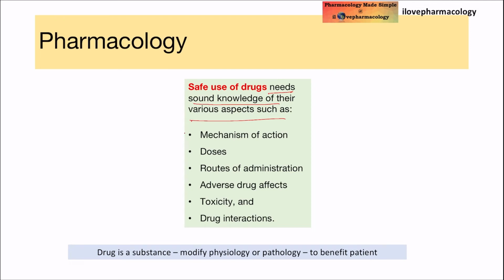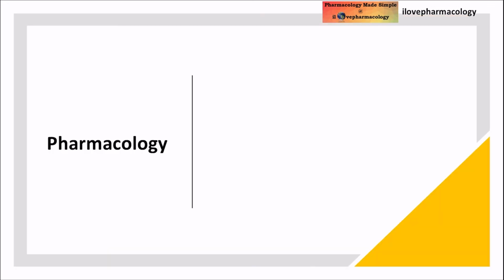You should know the mechanism of action of the drug, the dose used in that condition, the route of administration, the adverse effects and toxic reactions caused by the drug, and any drug interaction with other medications. If you keep these in mind before prescribing any drug, you are going to have a safe use of drugs.